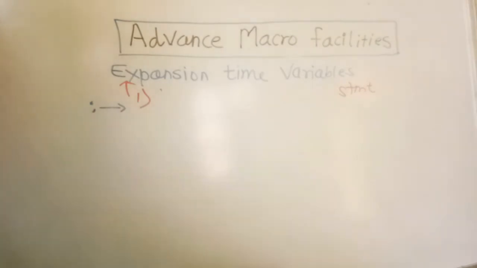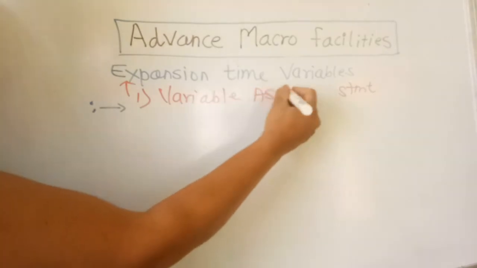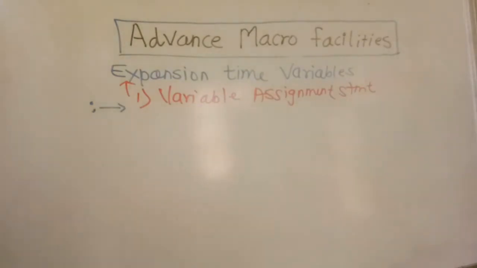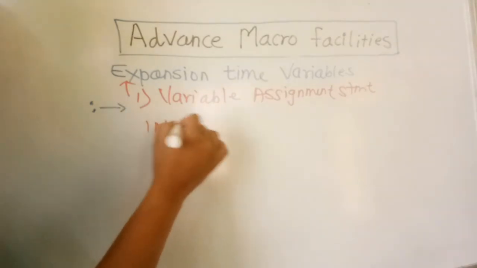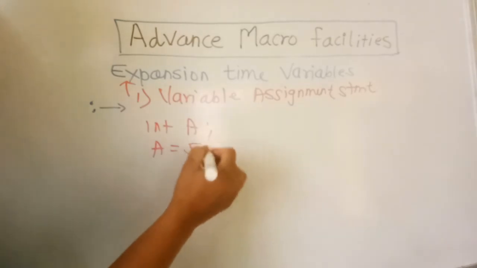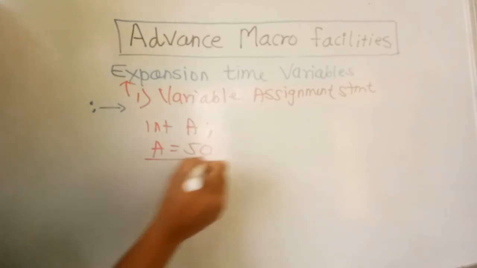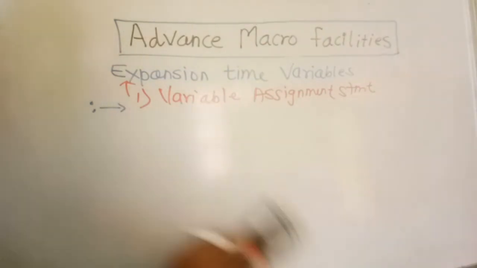Now we will see the next part of the expansion time variables, that is the variable assignment statement. How to assign a variable? I will give an example and then try to correlate it with the macro facilities. For example, integer a and a equals 50. What you have done here is declared one variable known as a and assigned it the value 50. Similarly, in the macro processor, you have to set, meaning assign, values to different variables. But how?